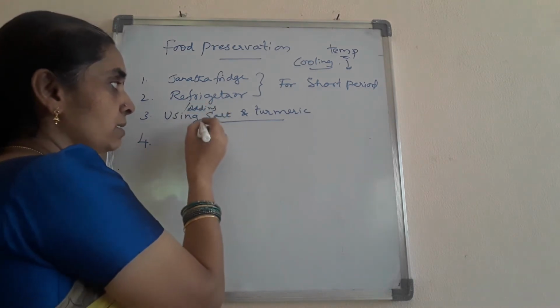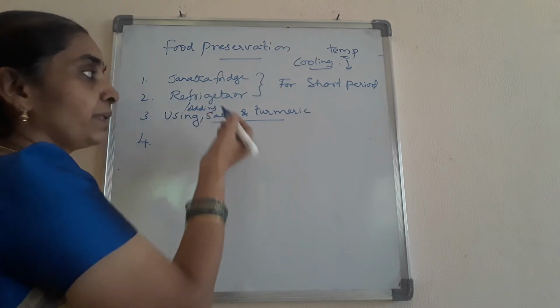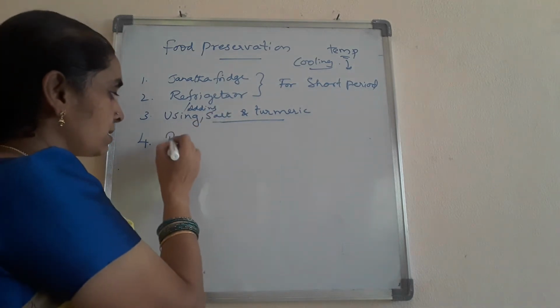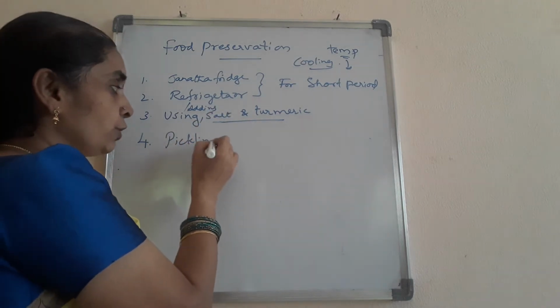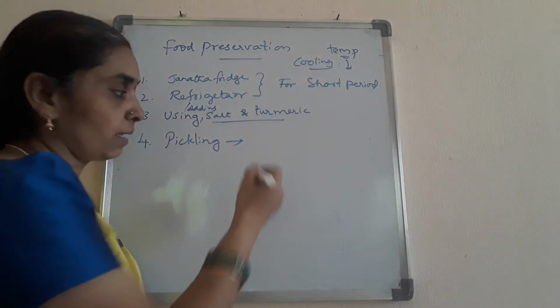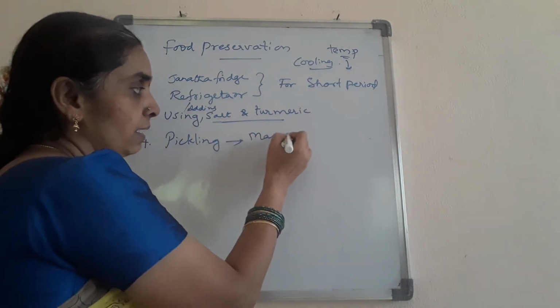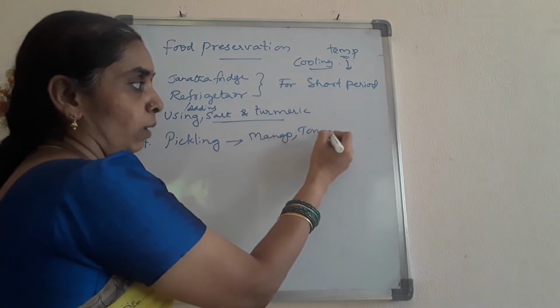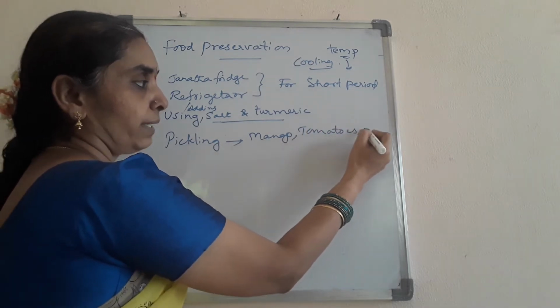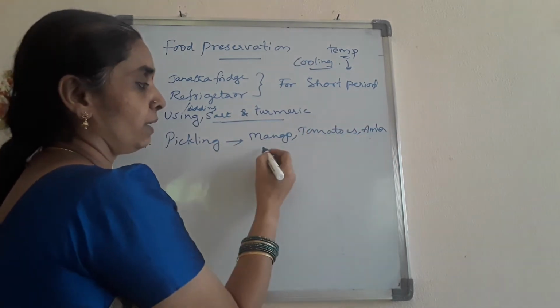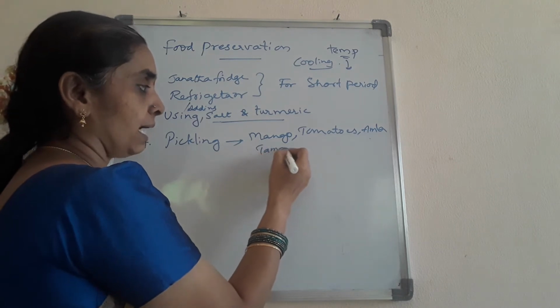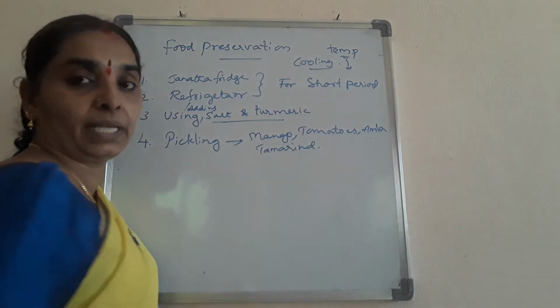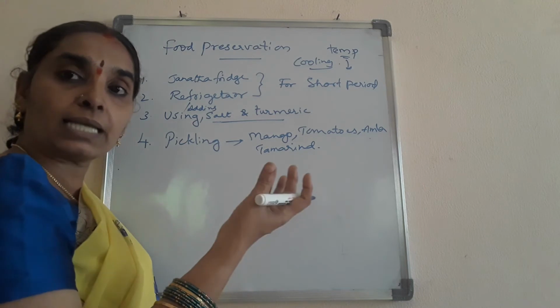Okay, next coming to the pickling process. This is the main process where you preserve food items like mangoes, amla, tomatoes, tamarind. You know it, isn't it? They are made into pickles, and they are preserved for a longer period without any fungal attack.